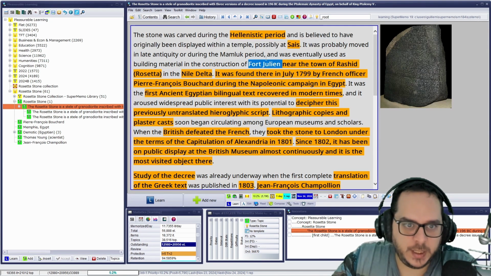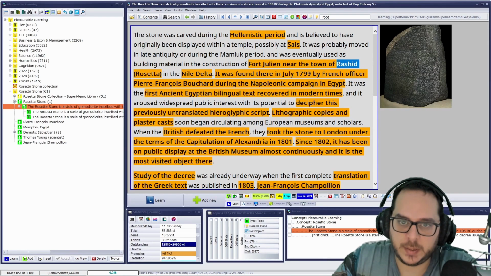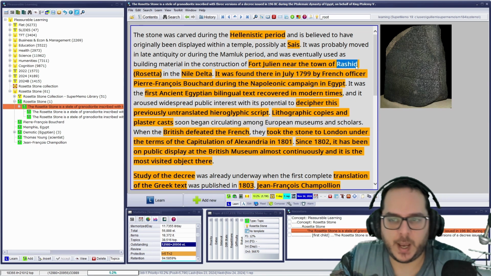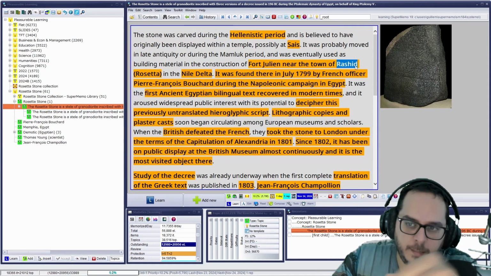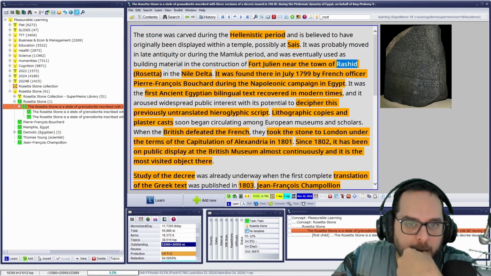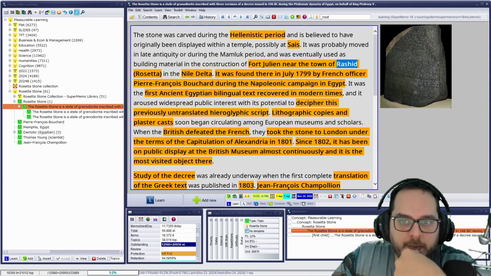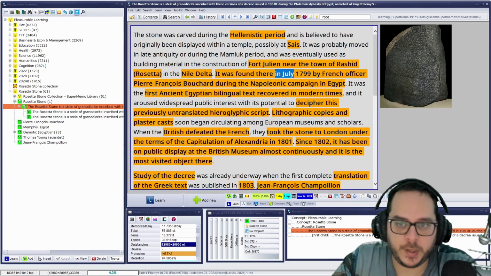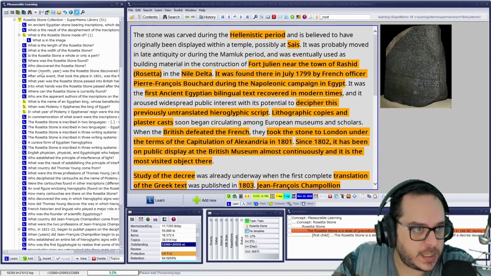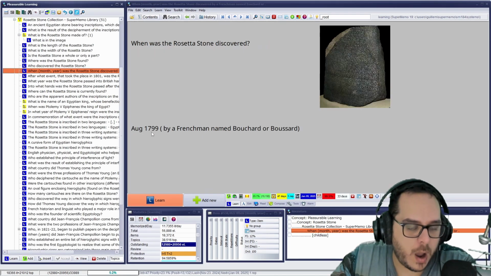Near the town of Rashid. Oh, Rosetta is Rashid in their language. I have heard that. And there's a similar name for males. In the Nile, the stone was found in July. July? Another inconsistency. If I go to the flashcard, it said August.